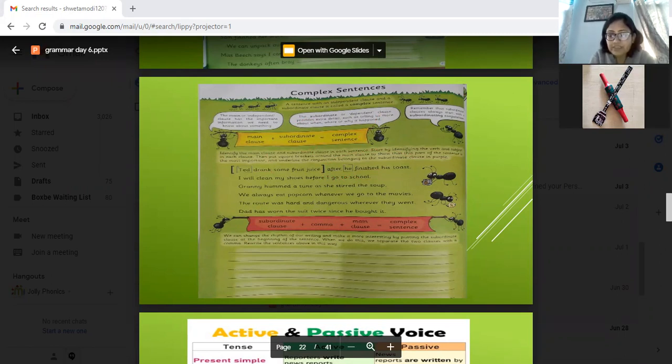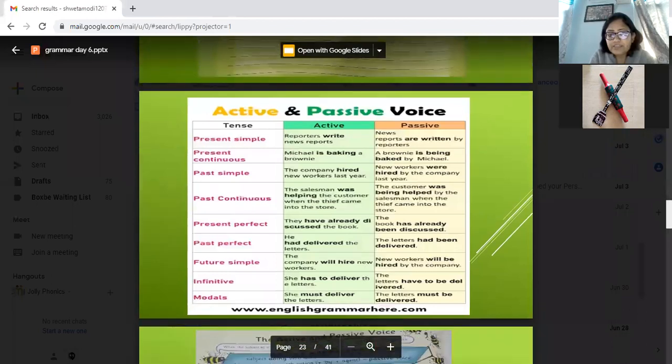Now, active and passive voice. It's very simple. You can take a screenshot and you will understand. Active means when you have the subject first, and passive means when you have the object first. Normally, we only speak active sentences in our day-to-day life. We use passive sentences when we don't use the subject. For example, my watch was repaired. I don't need to say the subject because it is understood that my watch was repaired by the shopkeeper.